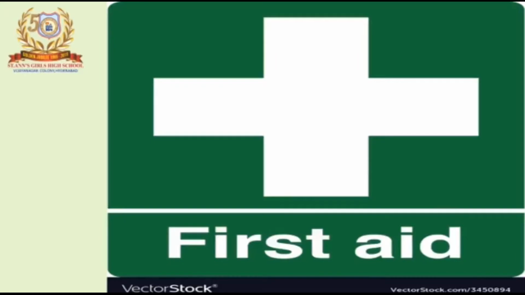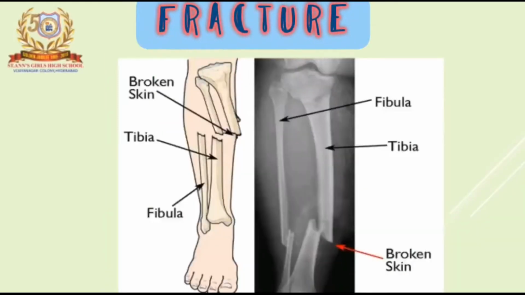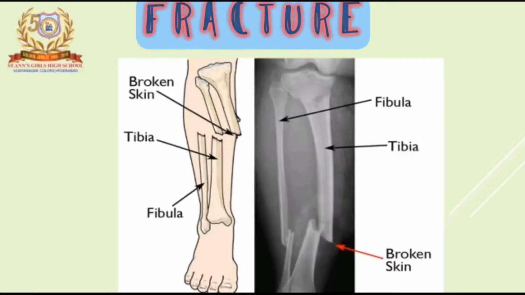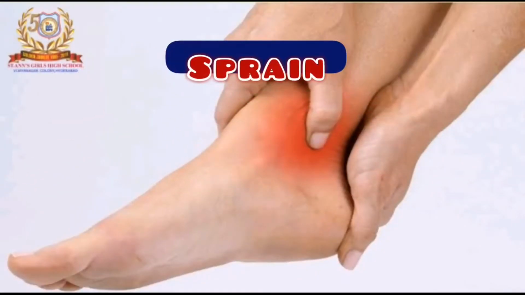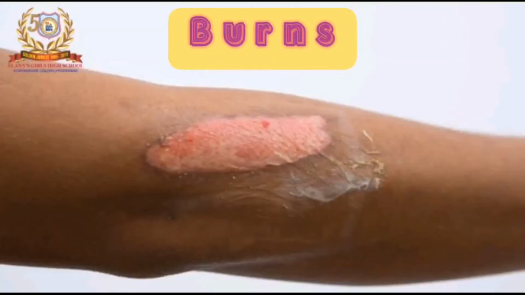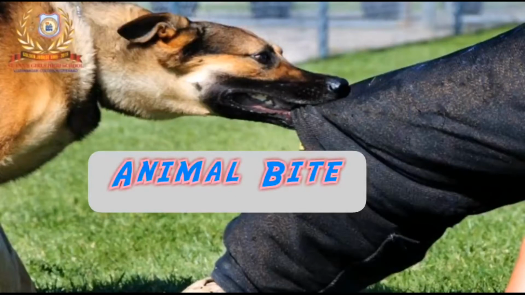Immediate medical help given to an injured person before the arrival of a doctor is called first aid. A crack or break in bone is called fracture, and tearing of tissue around a joint is called sprain. One can get major and minor burns in case of accidental contact with hot objects, steam, bursting crackers, and so on. Animal bites need to be treated immediately, otherwise they can lead to rabies.